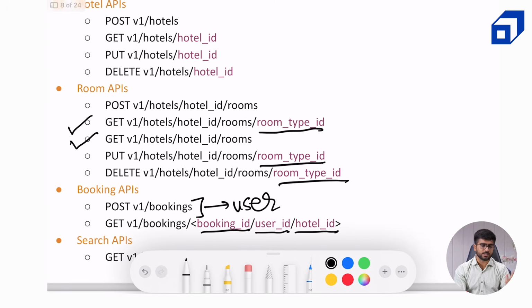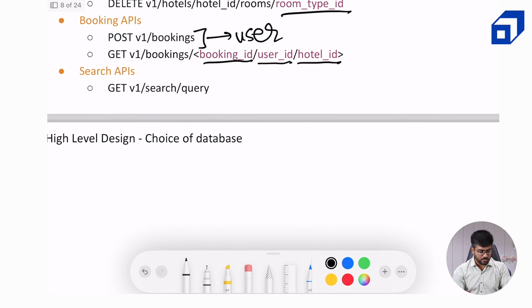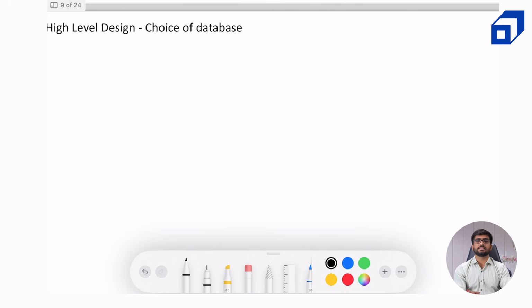Now, these are the APIs. Now, the next task for us is to decide what database we want to go ahead with. Let's just recollect what all different requirements are there for us. We have a low write QPS. So that means that we are not bound to use a NoSQL database like we had to do in Uber.